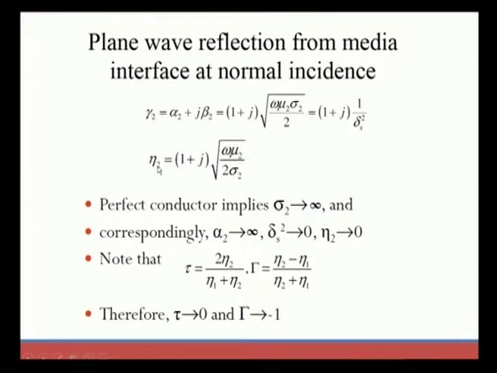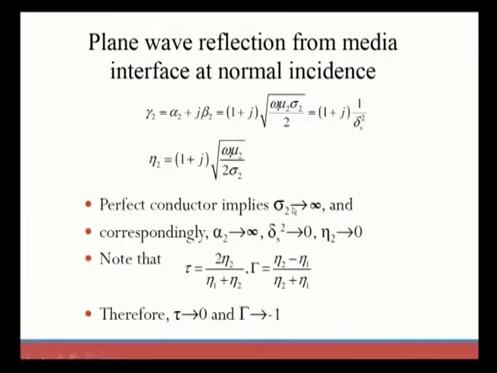And also eta 2, the intrinsic wave impedance for region 2, the good conductor, can be applied for the perfect conductor also. Eta 2 is equal to 1 plus j times the square root of omega mu 2 divided by 2 sigma 2. This is the expression for the wave impedance that we carried out for the good conductor, and it is the same for the perfect conductor also.